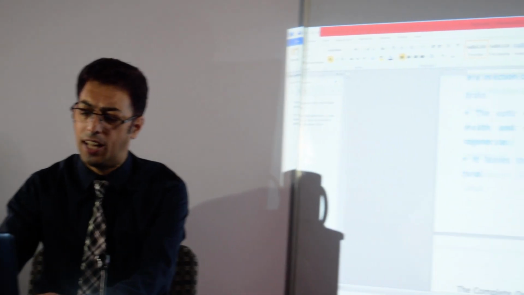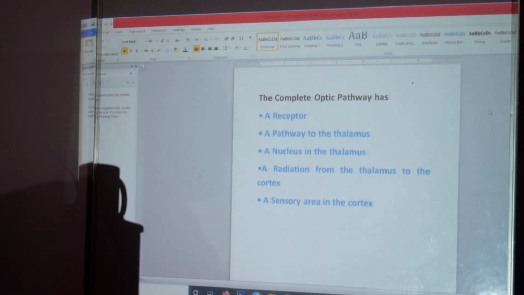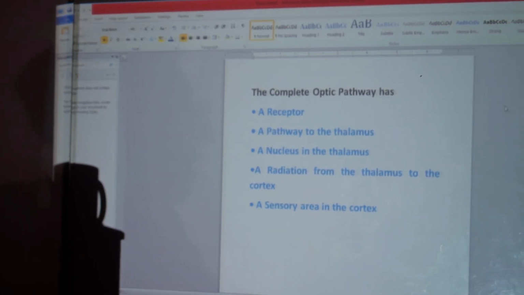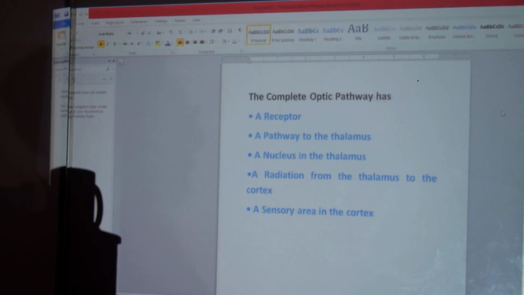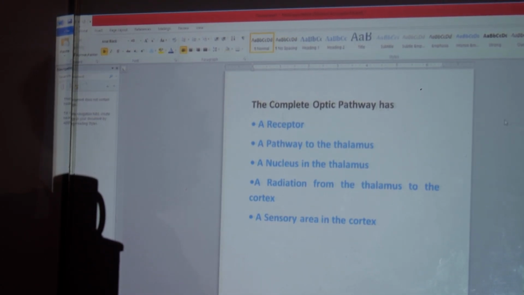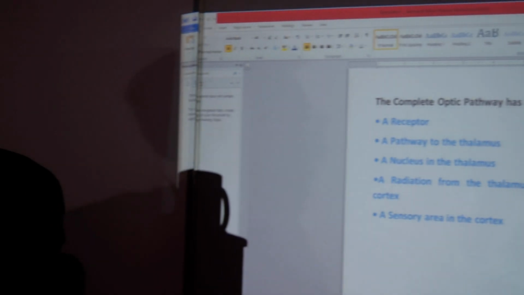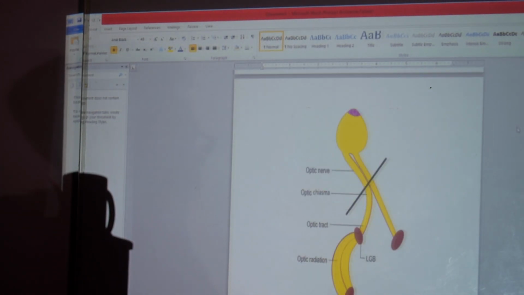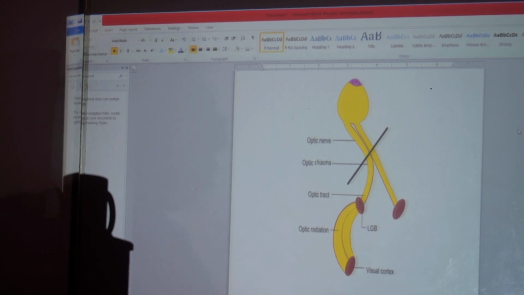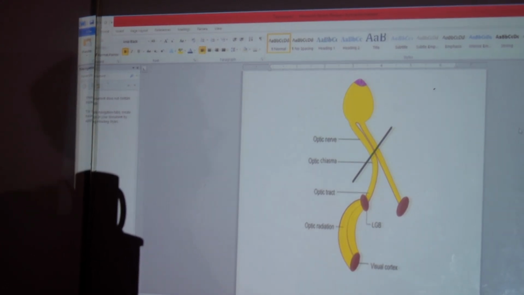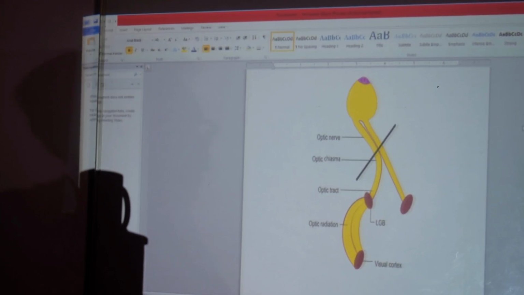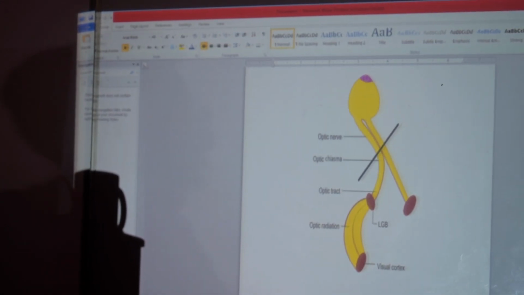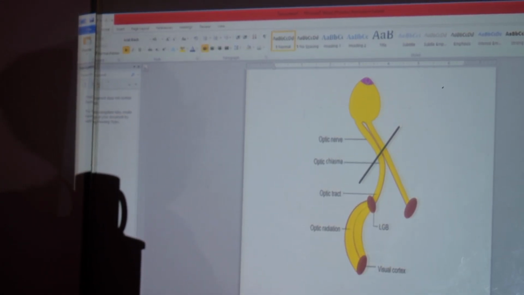So any pathway, having a look at the board now, should have a receptor, should have a pathway, should have a nucleus, and should have a center. So in a similar manner, you can have a look at the board again, and you will see that this represents the course of the optic nerve. Optic nerve exiting from the optic canal, forming optic chiasma, then forming the optic tract, then the optic radiation. And this terminology is to be well remembered.